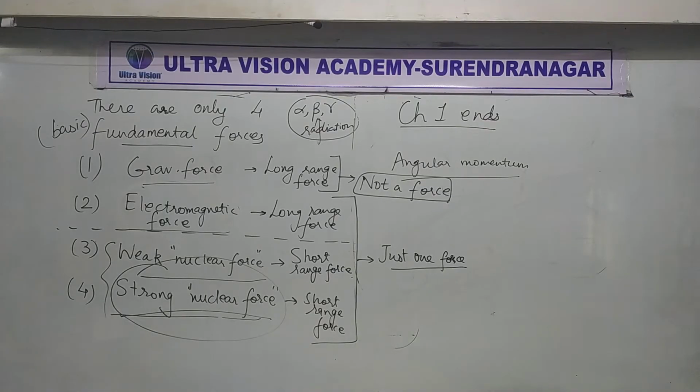I see you all have lots of basic questions. Yatharth is asking, if gravity is not a force, then what is it? Well, gravity has every kind of behavior like a force. That's why for so many years we have been thinking that it's a force, starting all the way from Newton.